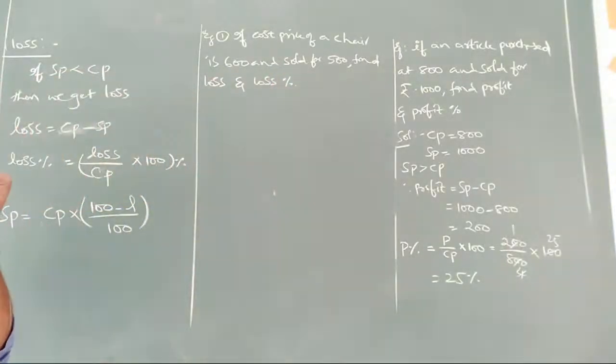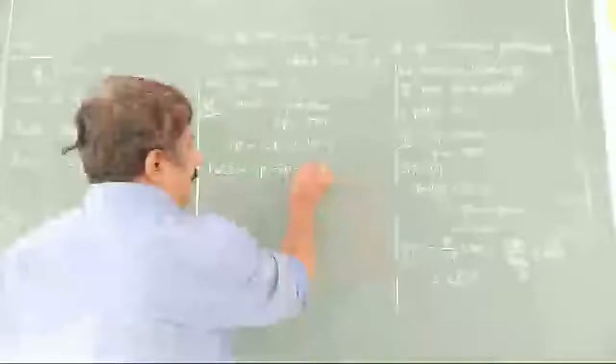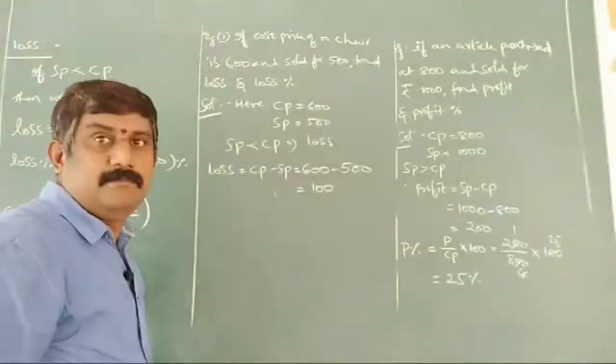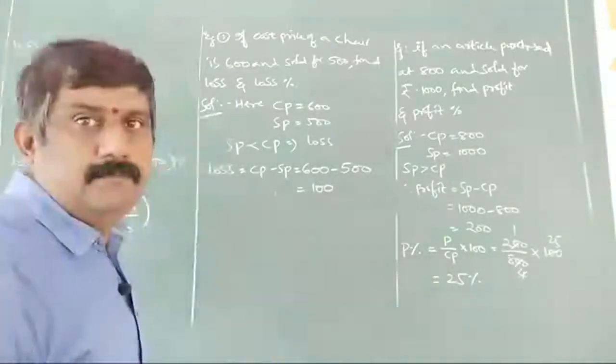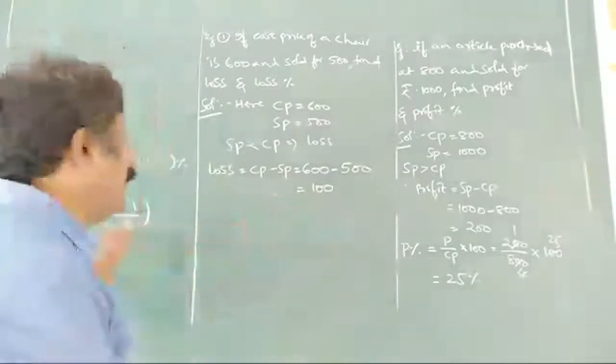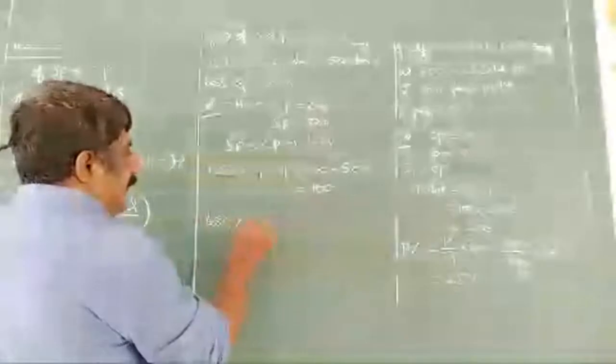The cost price of a chair is 600 rupees and it is sold for rupees 500. Again, I am explaining the problem here. Loss is 600 minus 500, which is 100 rupees. What is the formula we discussed already?